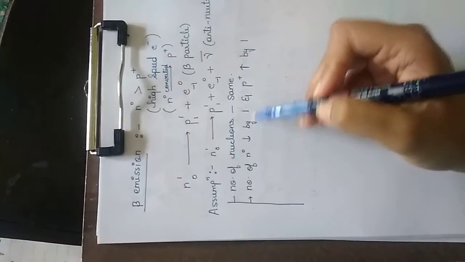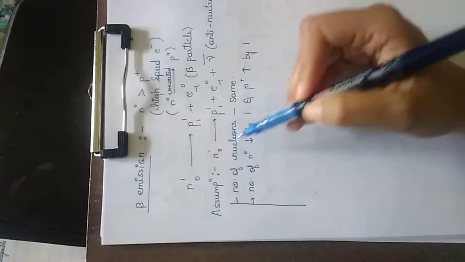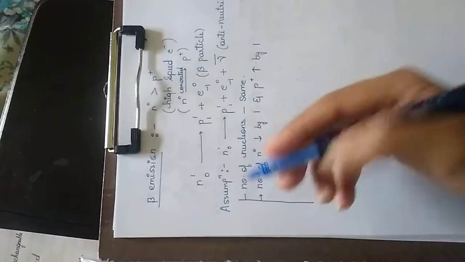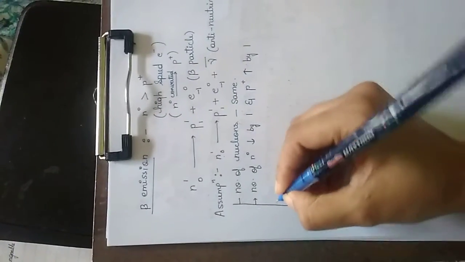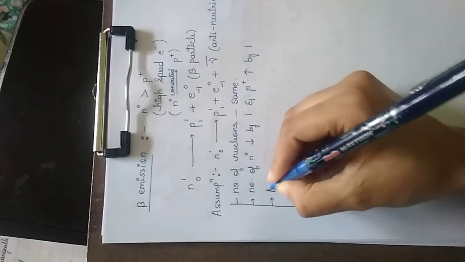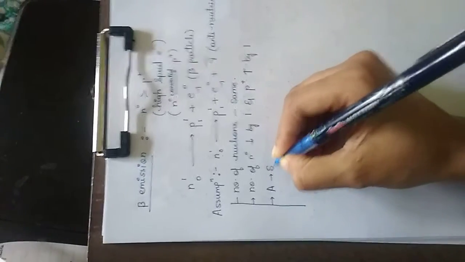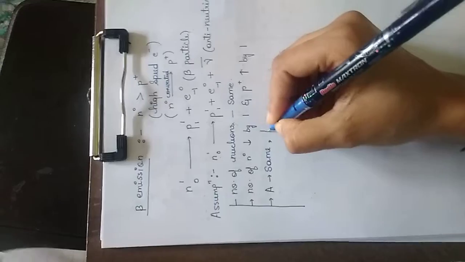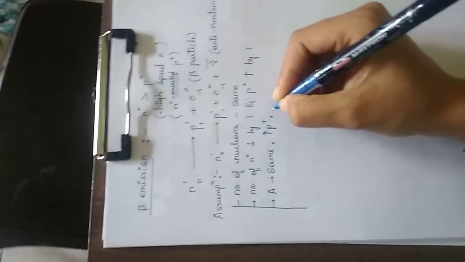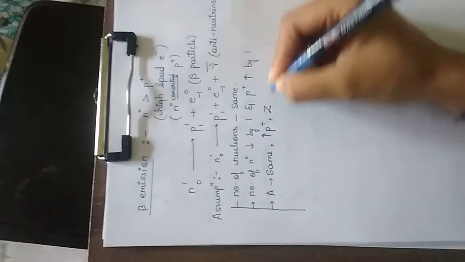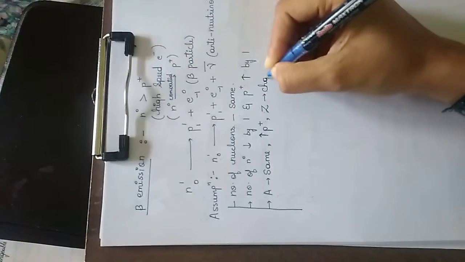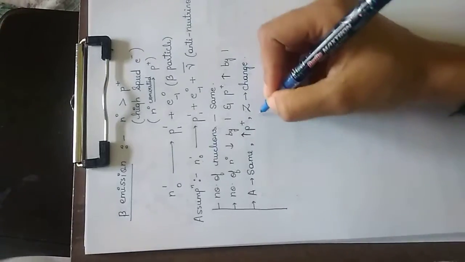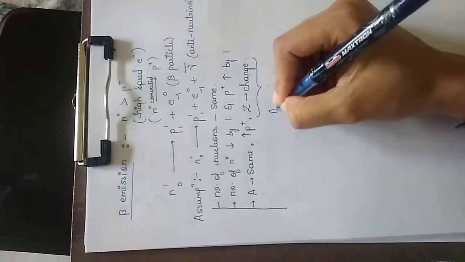So proton will increase by 1 and neutron will decrease by 1 and a proton is produced. So because of that, there is an increase of 1. And here, as you already know, the number of nucleons, that is nothing but the mass number, remains the same, correct? It remains the same, but there is an increase in proton, so because of which there is a change in the atomic number. So this change will result in another element.